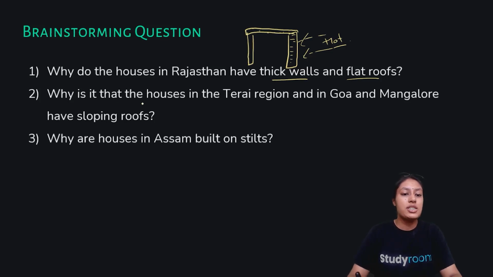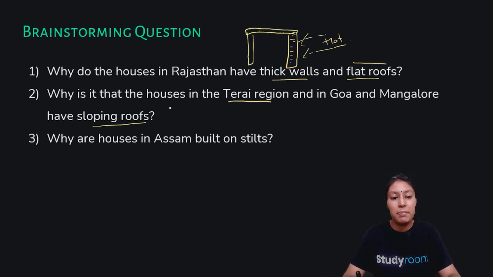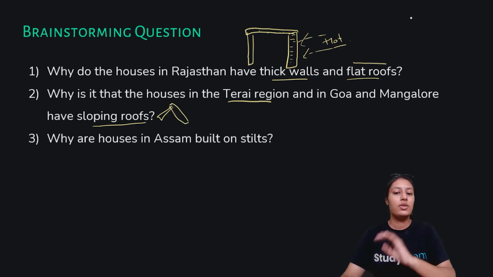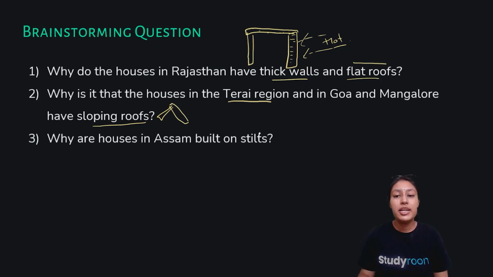The second question is, why do the houses in the Terai region, Goa and Mangalore have sloping roofs? Now, there is a difference in roofs. They have flat roofs in Rajasthan, but in Goa and Mangalore they have sloping roofs. What are the reasons for sloping roofs? Now, this is in contrast. The Terai region, Goa and Mangalore are places which receive heavy rainfall.